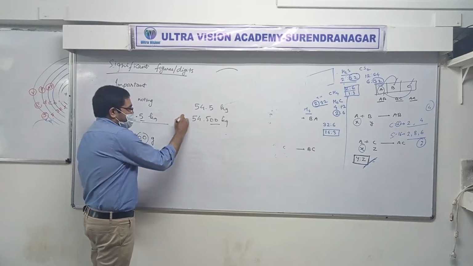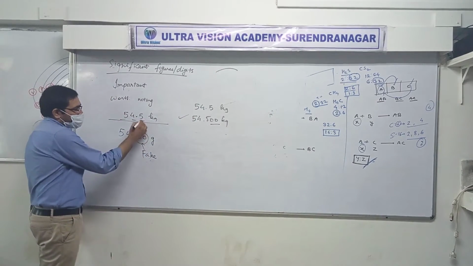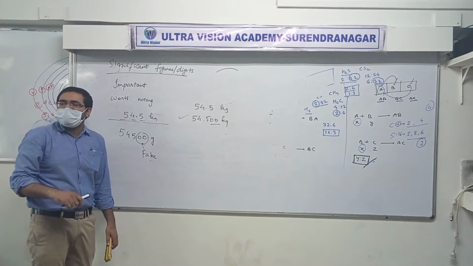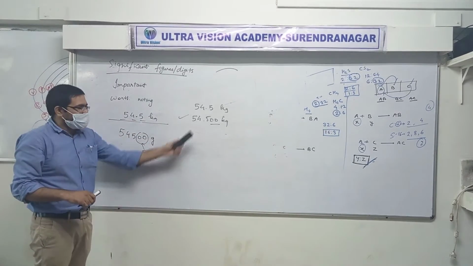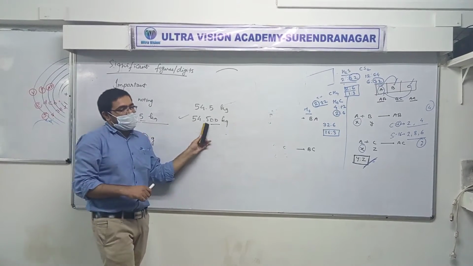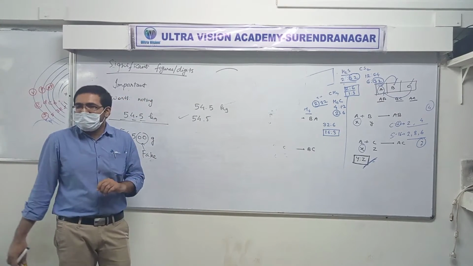The problem with these is that you have not measured with that much precision and still you are writing it with that much precision. Is that clear? That's the problem. So if you have 54.5, will you write 54.500? No. Is that clear? Yes.